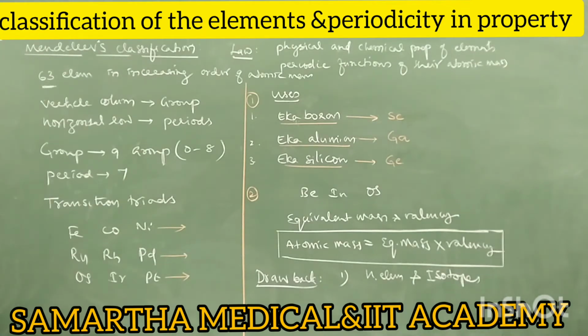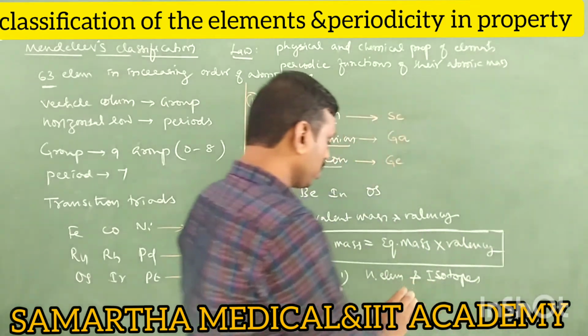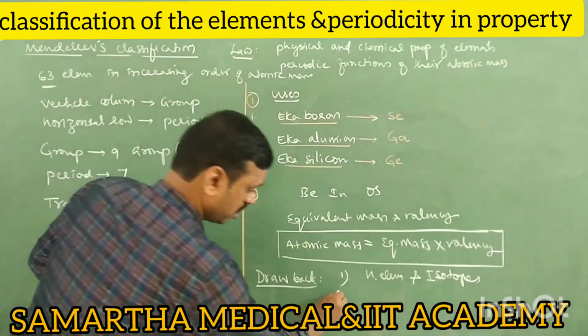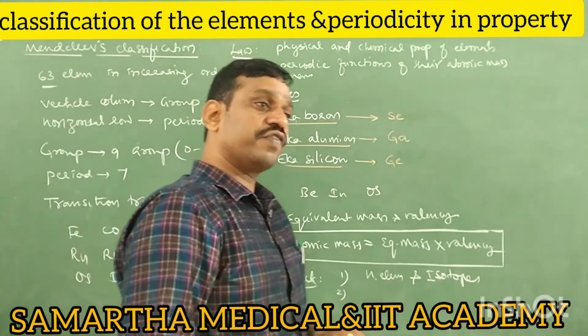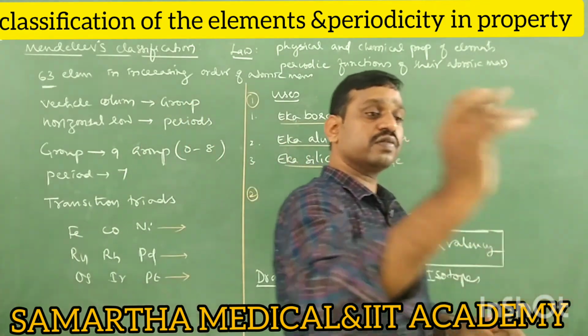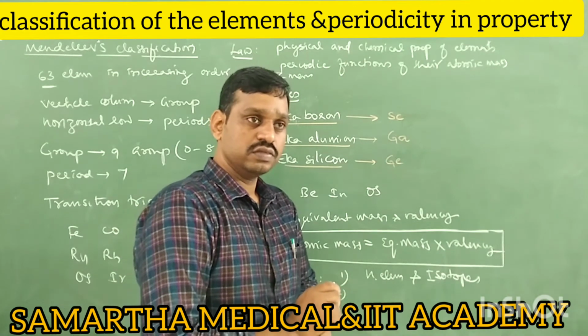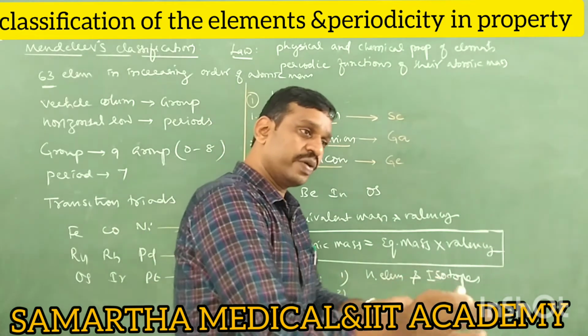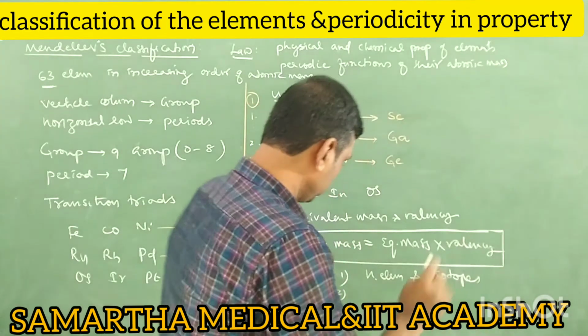But should the three isotopes be in different columns or in one column? One column only, because the element and all its isotopes should belong to one box. That was given later by Niels Bohr, that is the modern periodic table. But here all these isotopes are arranged in increasing order of atomic masses. This was a drawback. So the first drawback is he did not give the proper position to hydrogen and isotopes. Next, second one. Mendeleev classification does not give the proper position to even lanthanides and actinides. So he has not separated lanthanides and actinides. So this is the second drawback.